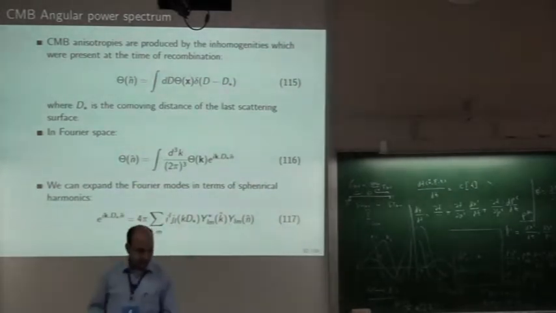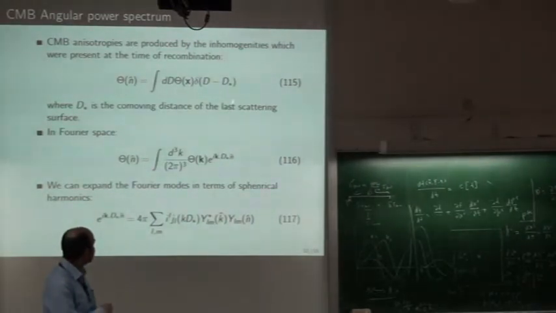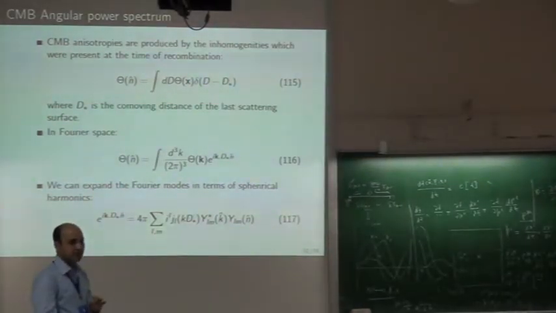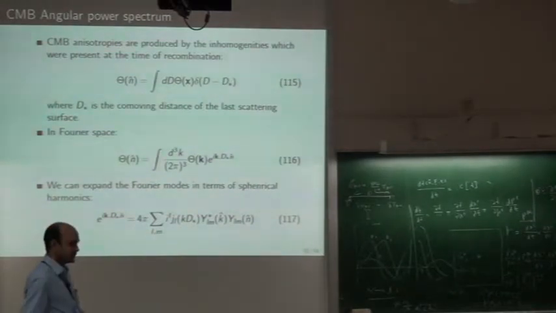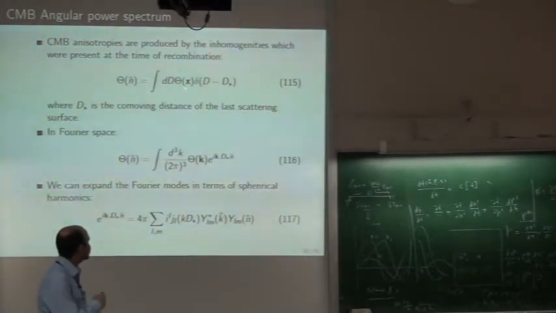Okay. So the perturbations which were here at the time of decoupling, this theta x, they give anisotropies at present. And this equation gives that mapping. So now, if we want to understand the anisotropies at present, theta n, then we must study the inhomogeneities at that time.